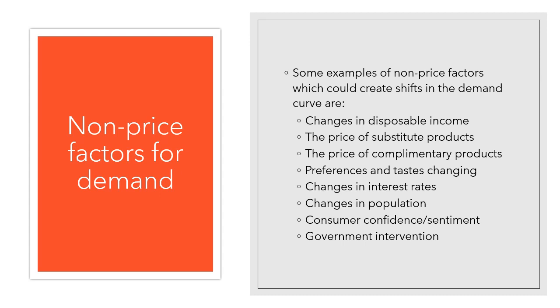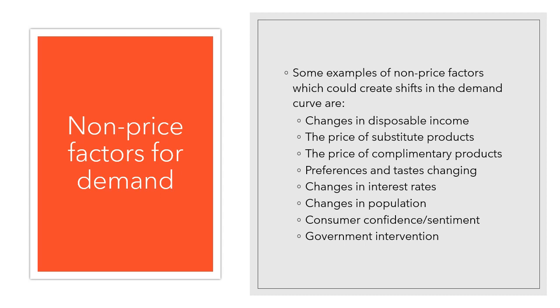complementary product. Other examples there would be bread and butter, bread and Nutella, anything like that where two products go really well together. So if the price of one decreases, there'll be a favorable shift in demand for the other one. So if the price of bread decreased, there'd be a favorable shift in the market for butter because suddenly people are demanding more butter at any given price.